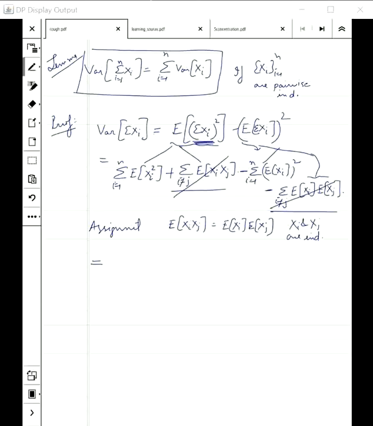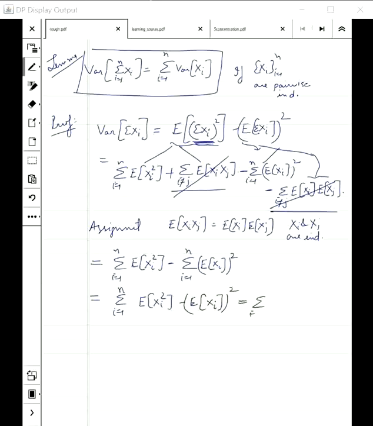So my equality becomes the summation over i equal to 1 to n of the expected value of xi square, minus the summation of the expected value of xi, whole square. Taking the summation common, I get the expected value of xi square minus the expected value of xi, whole square. And this is nothing but the summation of variance of xi. Great, this simplified our life.